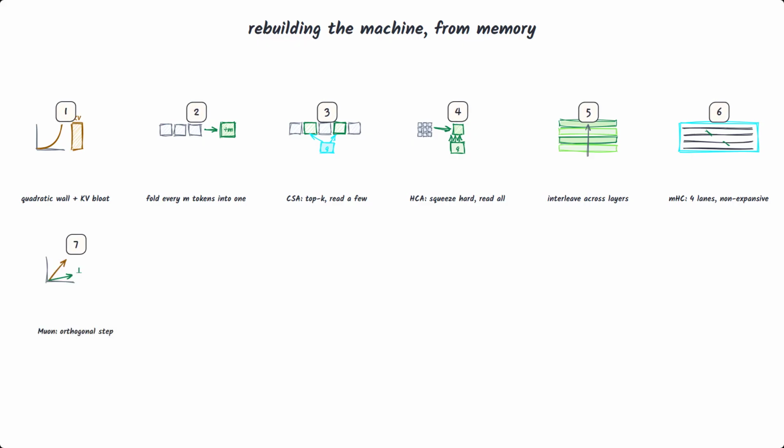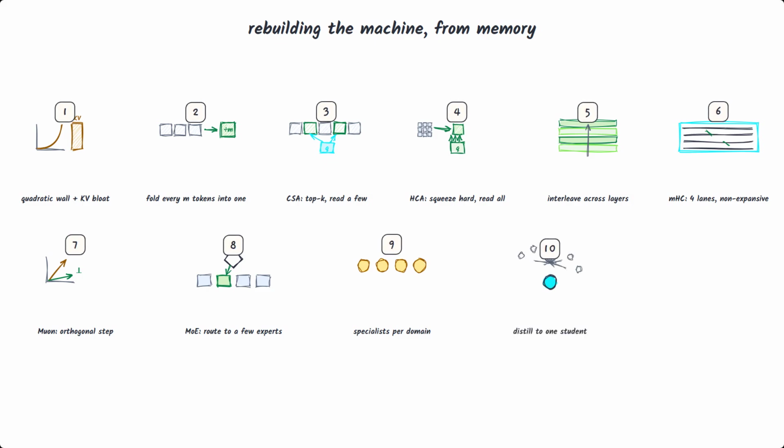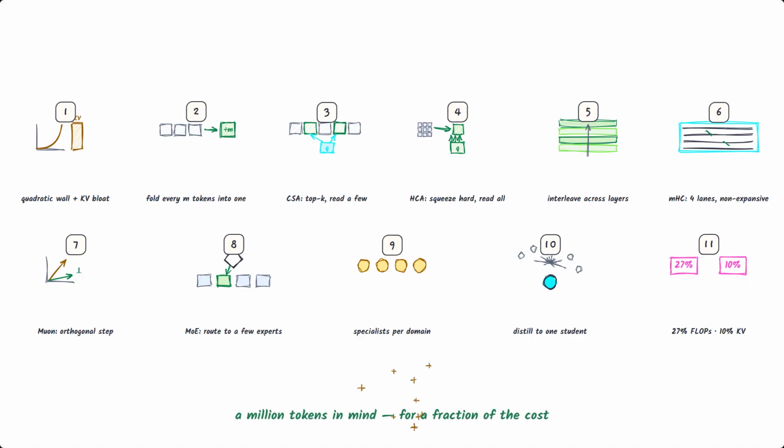Widen the single residual into several constrained lanes for richer, stable flow. Orthogonalize every weight update with Muon for faster, steadier training. Route each token to just a few experts. Then post-train by raising domain specialists and distilling them all into one model. The payoff: frontier-level reasoning that keeps 1 million tokens in mind for a fraction of the cost.